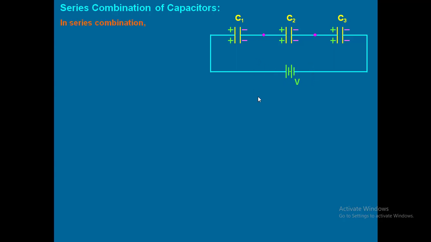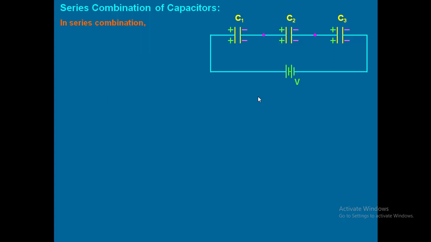Now, in series combination, what will remain constant? Generally, in series combination, what will remain constant in resistors? Current will remain constant. Now, here for capacitors, current will not be there. What is present for capacitors? See the formula, C equal to Q by V. Charge is present. So, here charge will remain constant because current is nothing but charge by time only.